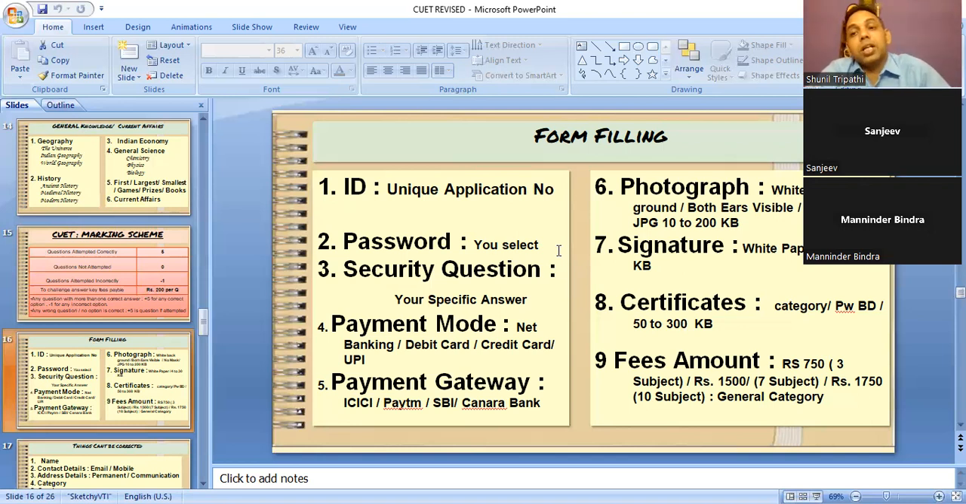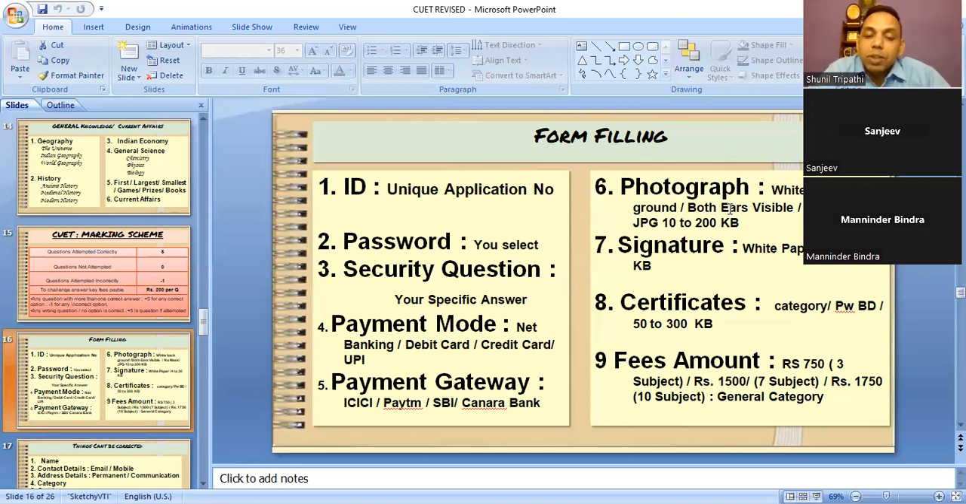Photograph. Please tell students that whatever photograph they upload on the NTA website should have a white background. Both ears should be visible. Mask should not be there. The file should be JPG, and 10 kb to 200 kb. I'm repeating, 10 kb to 200 kb. They have to reduce it before uploading.